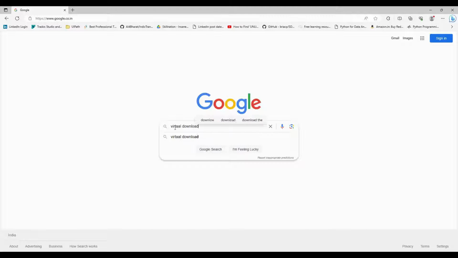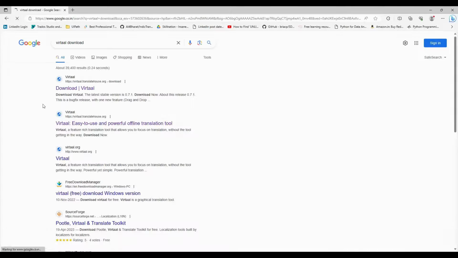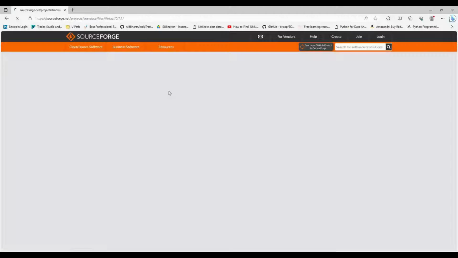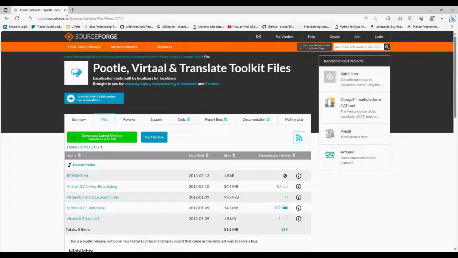Just type Virtaal download in Google. You will see the Virtaal official website. It comes from the Translate House site, and this is the latest version. Click download now. It will take you to SourceForge.